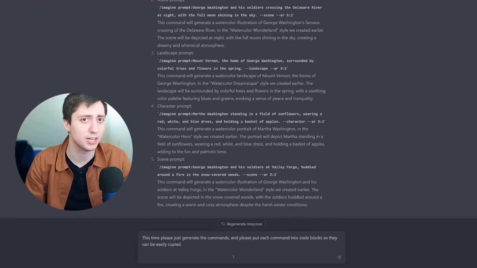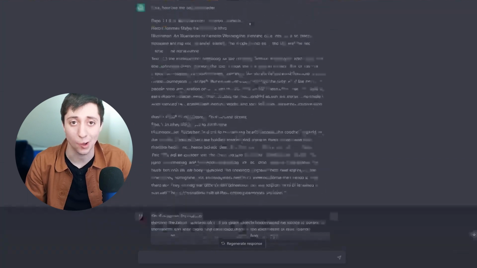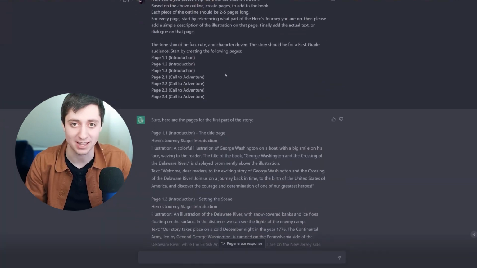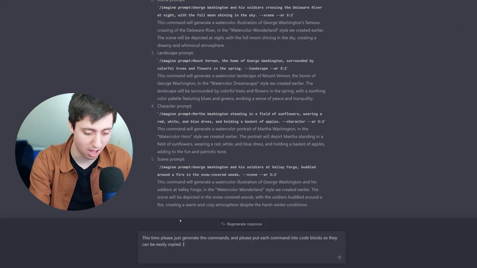Best way to do that, I'm actually going to duplicate my tab, so I have another ChatGPT window that I can bounce back and forth between. And on this tab, I'm going to go back to my adventure, go up to the top, and we're going to generate commands this way. So the first illustration was written here. I would like a command for each of the 5 illustrations described below.